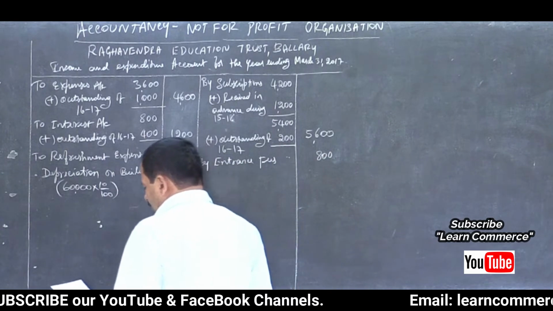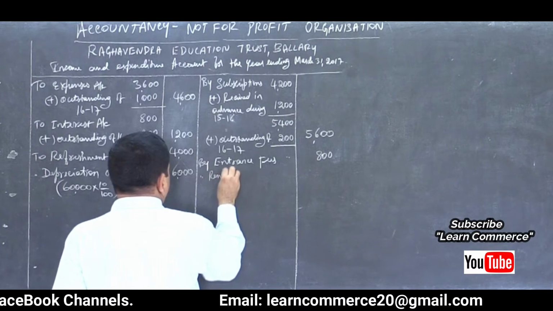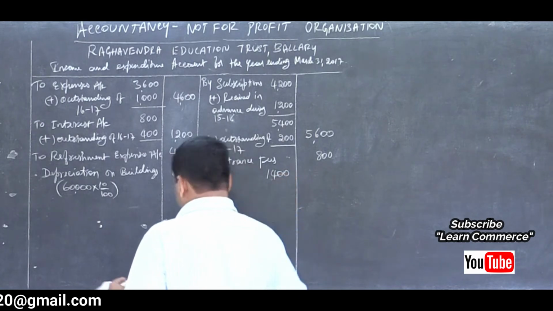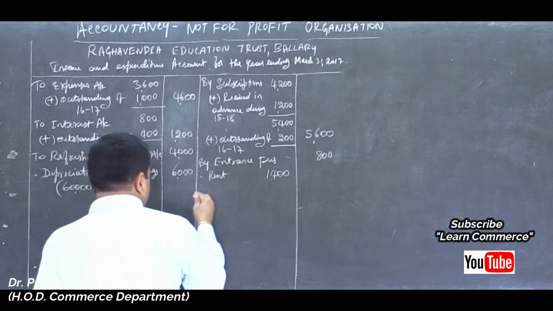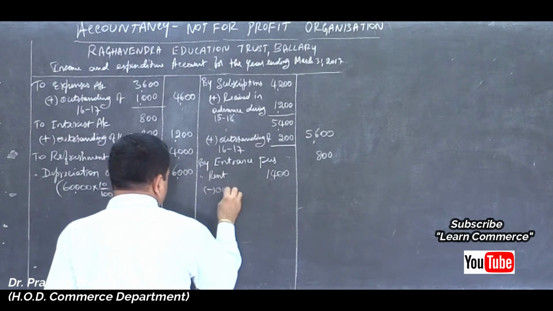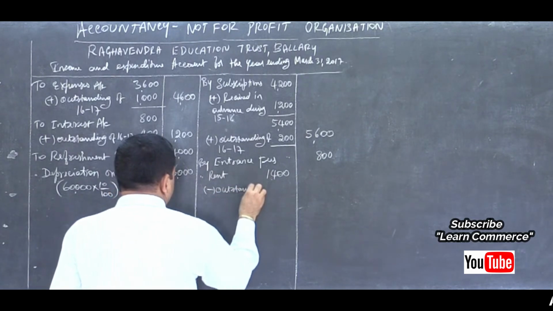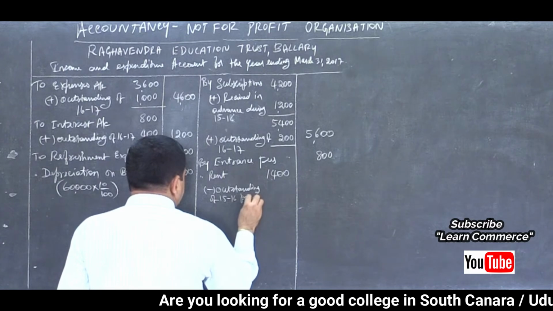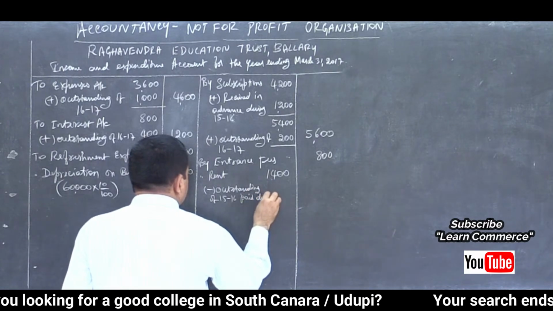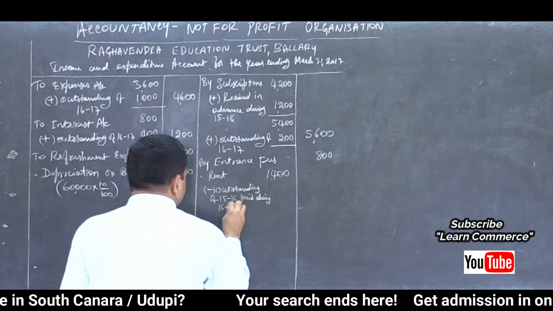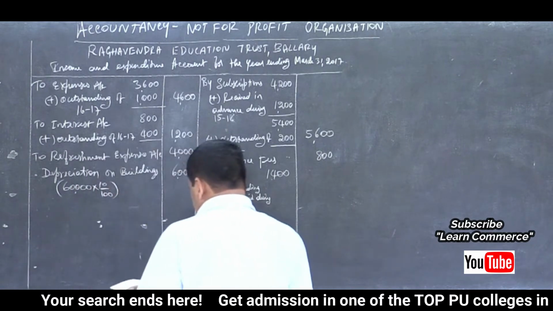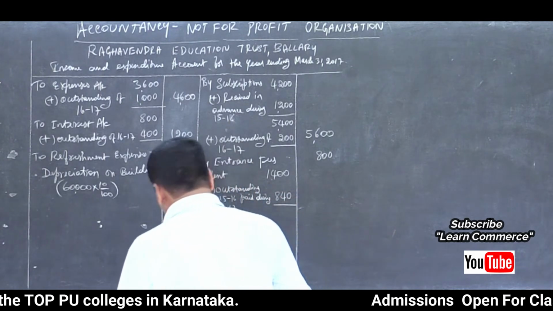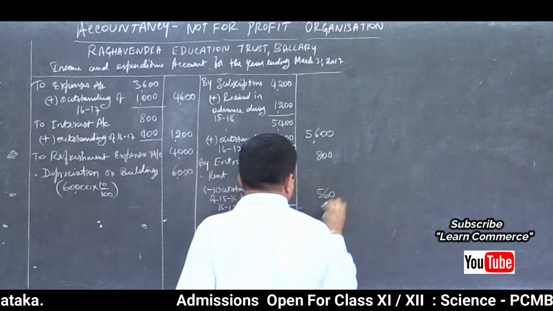800. Rent. By rent, inner column, 1,400 minus outstanding of last year. Outstanding of 15-16 paid during 16-17. 16-17, how much is it? 840, correct? So remaining amount is 560. That belongs to current year, right?